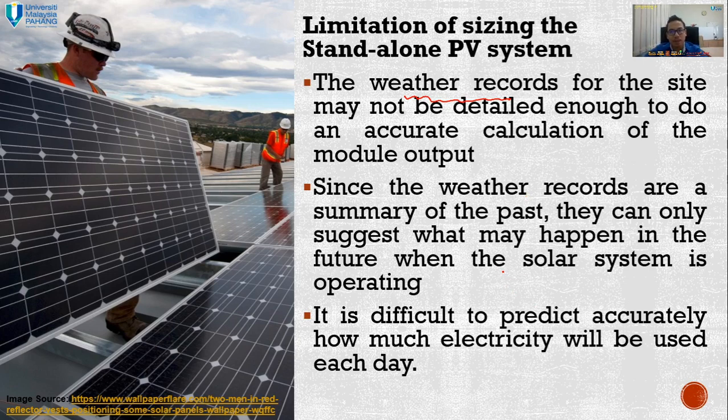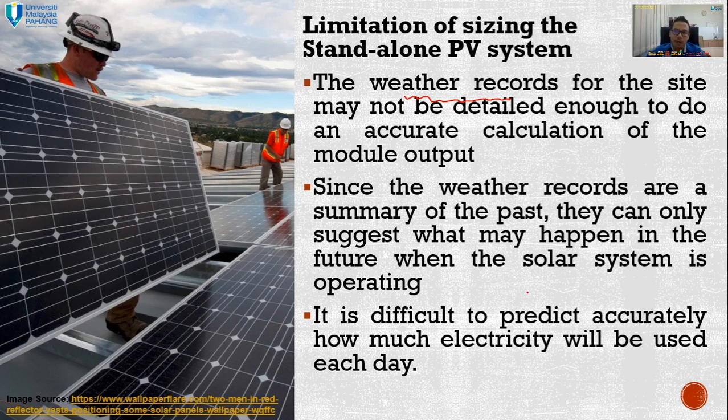For example, if you are planning to install the PV system on top of a mountain, no one has ever recorded any solar irradiance there. That's why it's very difficult for you to get detailed data. However, in that case, usually they do an approximation to estimate the yearly solar radiation.